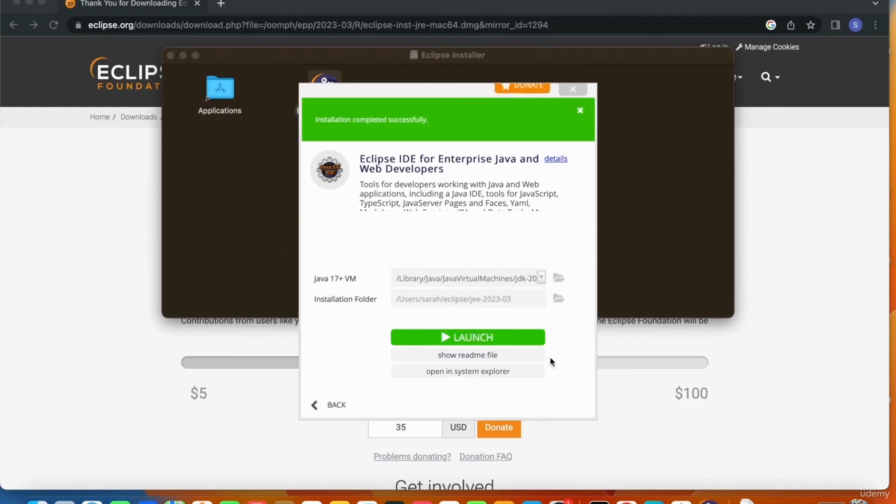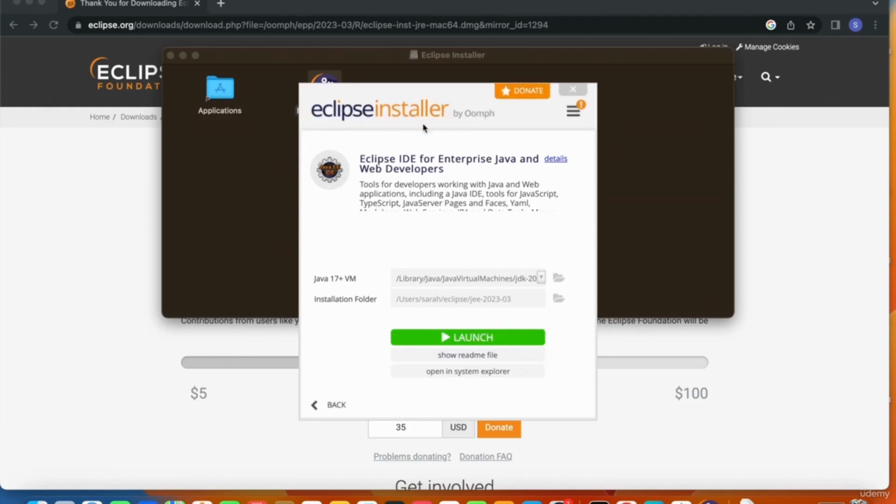Once it is installed, it says installation completed successfully, and now we can launch our Eclipse. So let's go ahead and launch it.